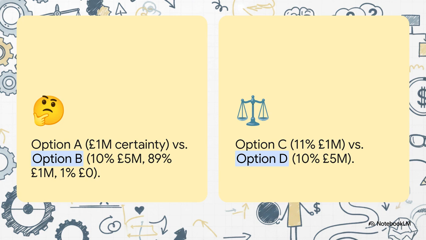Imagine having to choose between option A, a guaranteed £1 million, and option B, which gives you an 89% chance at 1 million, a 10% chance at 5 million, but a 1% chance at absolutely nothing. Got your answer? Most people immediately pick A. Now, a second scenario. Option C is an 11% chance at 1 million, while option D is a 10% chance at 5 million. What do you choose now? Interestingly, most people pick D.